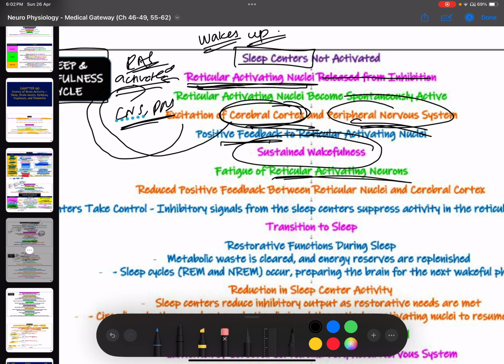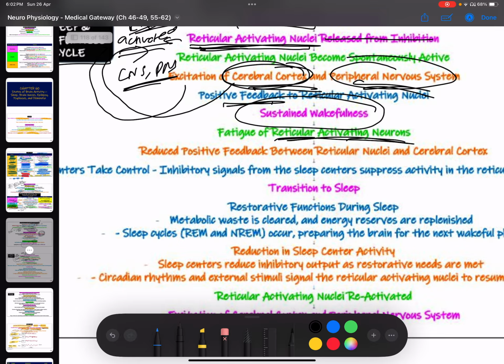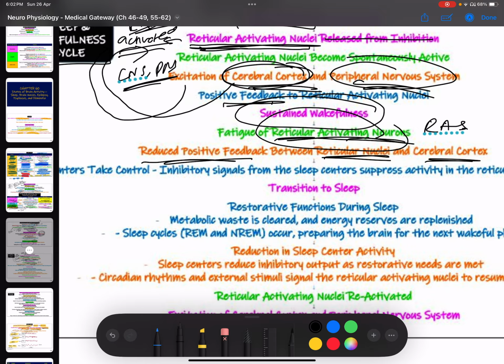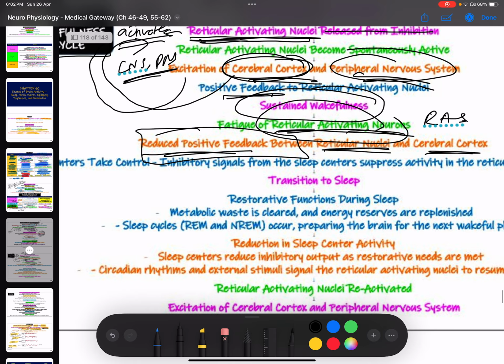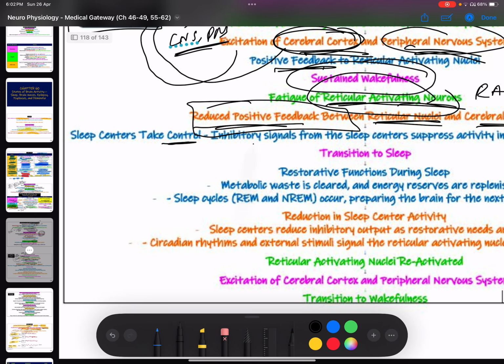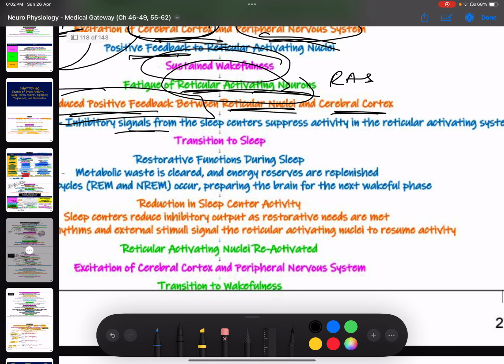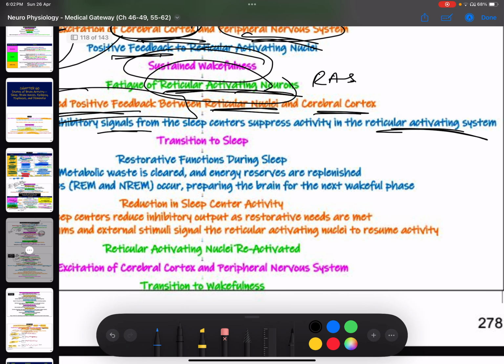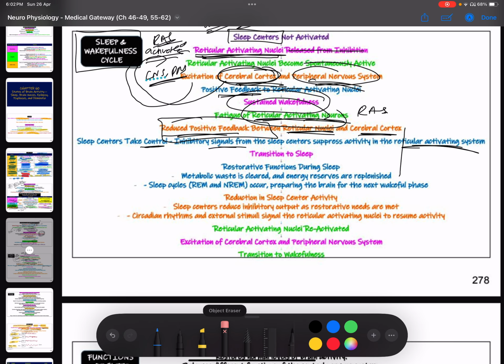Fatigue of reticular activating neurons. As the old theory suggested, as the day goes by, there'll be fatigue of the RAS, because of which there'll be reduced positive feedback between the reticular nuclei and the cerebral cortex. Sleep centers take control; inhibitory signals from the sleep centers suppress activity in the reticular activating system. First there were positive signals going from the cerebral cortex back to the reticular nuclei, but with the passage of time, the reticular system is going to get fatigued. There'll be reduced positive feedback, because of which what will happen?